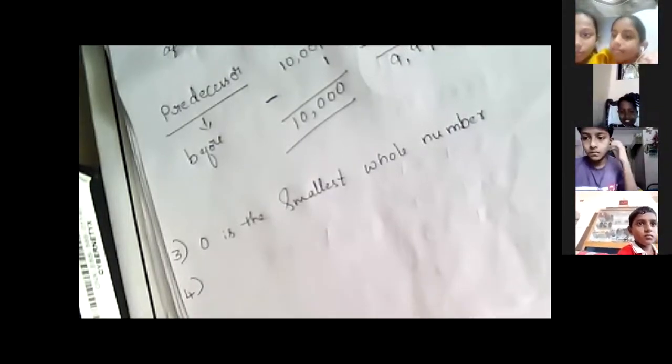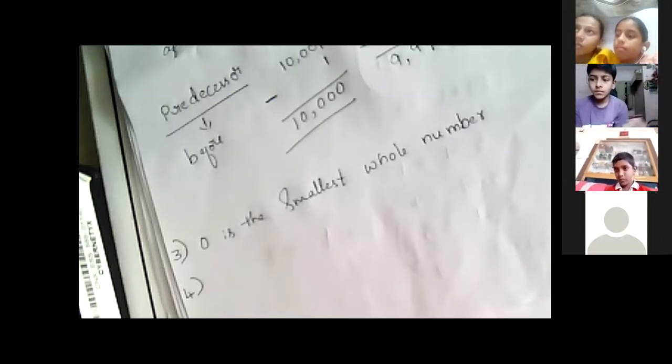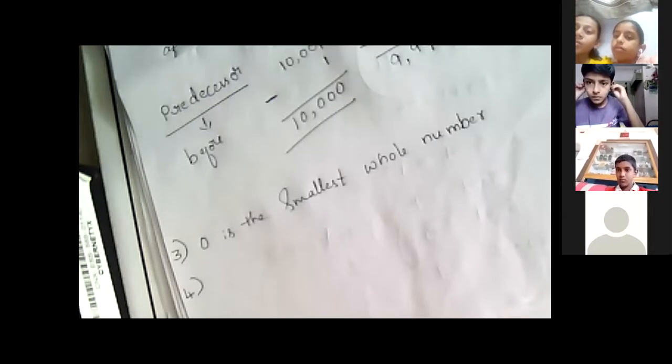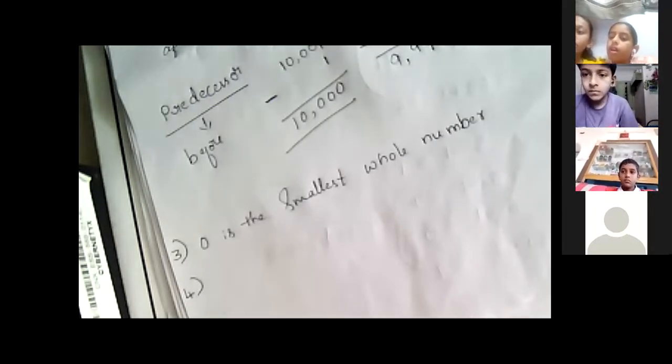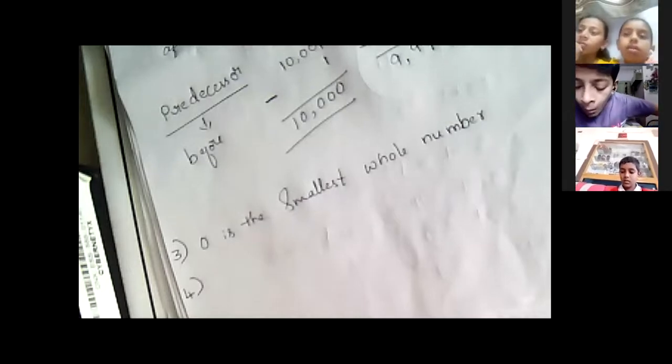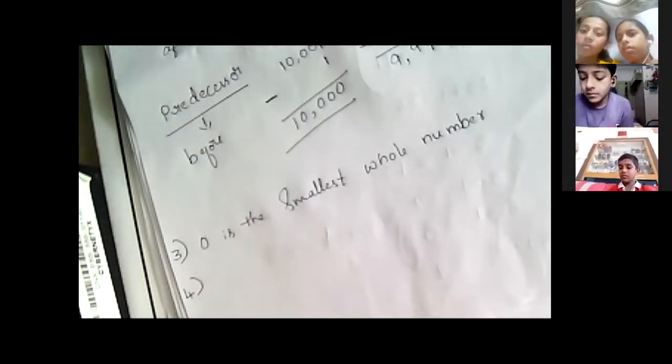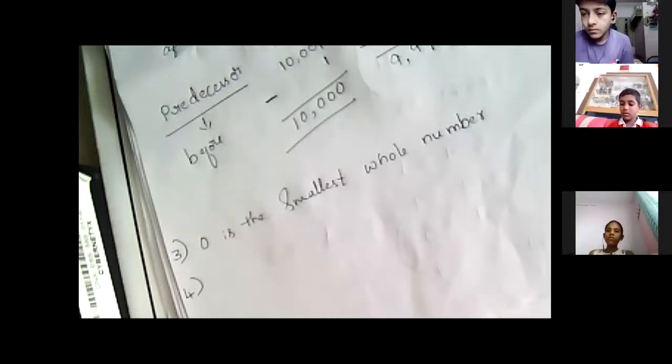The fourth question is how many whole numbers are there between 32 and 53? Can you say the answer?